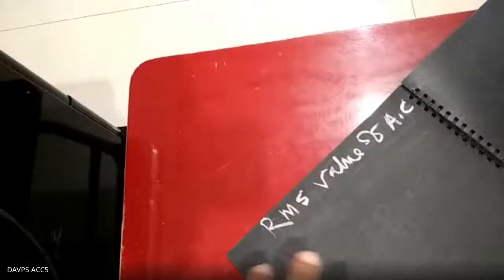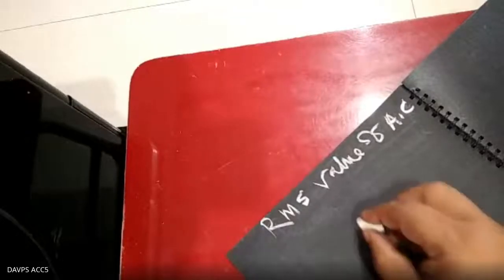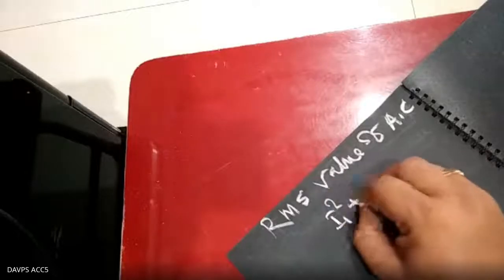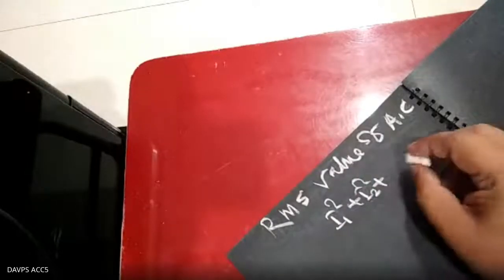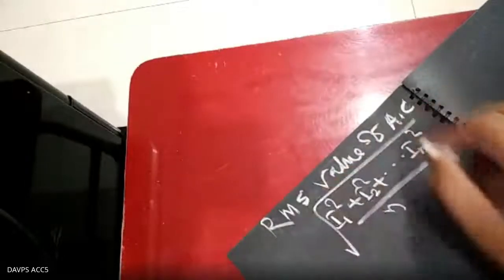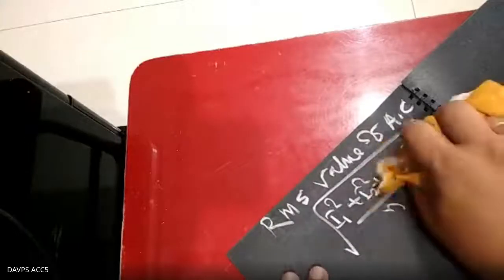At every instant, if you find the current I1, I2, I3 and so on, the RMS current will be the square root of I1 square plus I2 square plus up to IN square, divided by N. We always take the RMS value of AC in this manner, but I am not using this concept now. What is that RMS value of AC?